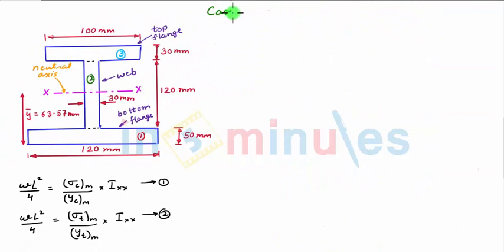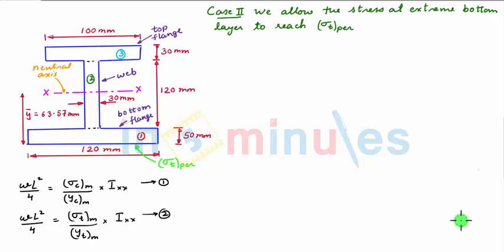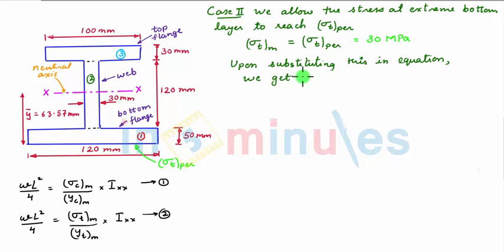Let us consider the second case, in which we allow the stress at the extreme bottom layer to reach sigma T permissible. Since we know for sagging moment the part of the section below the neutral axis is subjected to tension, and the extreme bottom layer from the neutral axis is subjected to sigma T maximum. So sigma T maximum is equal to sigma T permissible, which according to the given data is equal to 30 megapascal. Upon substituting the value of sigma T maximum equal to 30 megapascal in equation 2, we get another value of W, and let that value be W2.